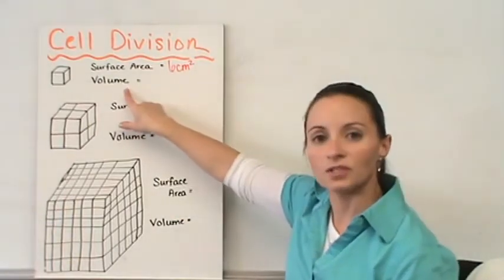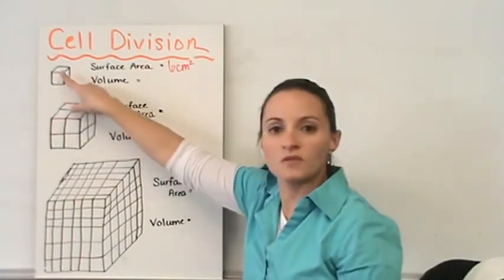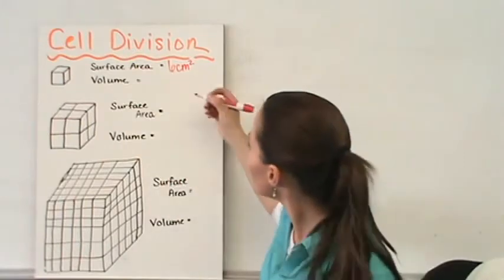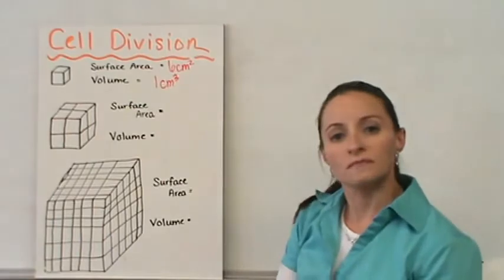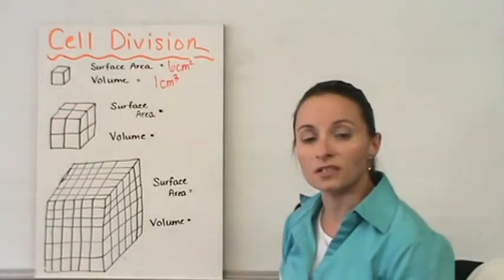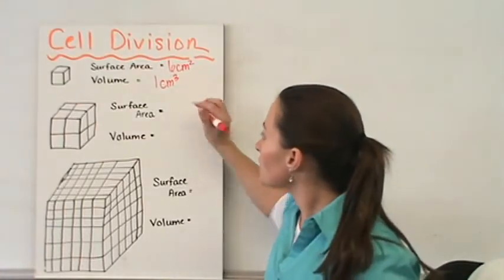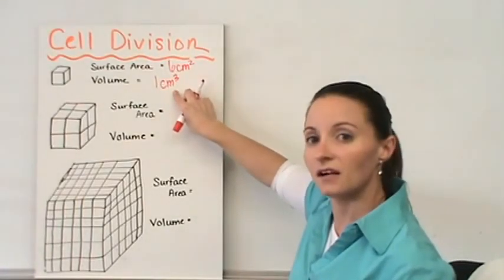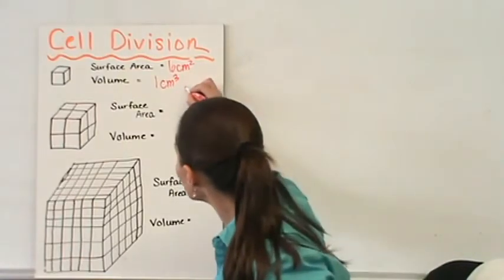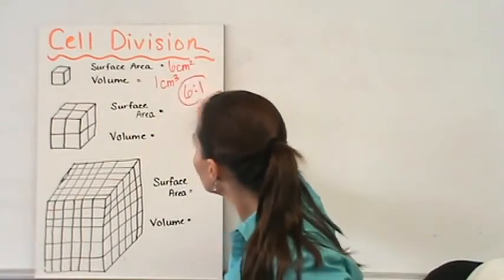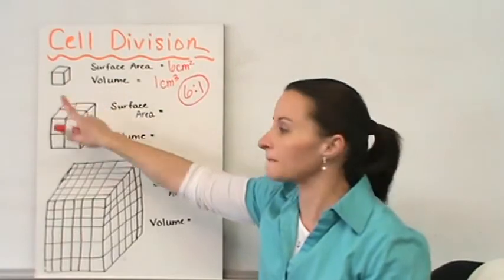Now to get the volume, you multiply length times width times height. So 1 times 1 times 1 would give us a volume of 1 centimeter cubed. Now the important piece here to look at is going to be that surface area to volume ratio. So for each 1 centimeter cubed of volume, there are 6 centimeters squared of surface area. So we have a 6:1 ratio in a small 1 centimeter cube box.